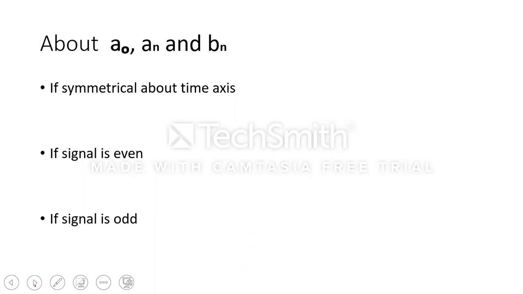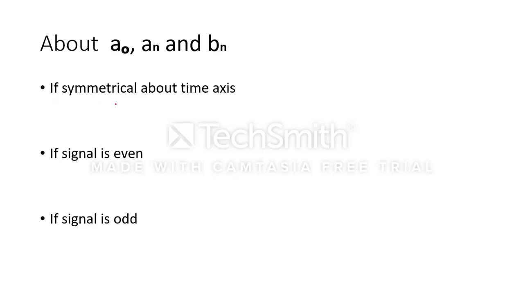Here we will see under which condition these coefficients will exist, because it is not necessary that for every periodic signal we need to find a naught, an and bn to calculate the Fourier series. So the first condition is if the signal is symmetrical about the time axis.